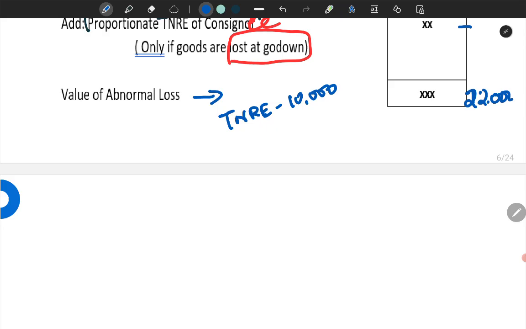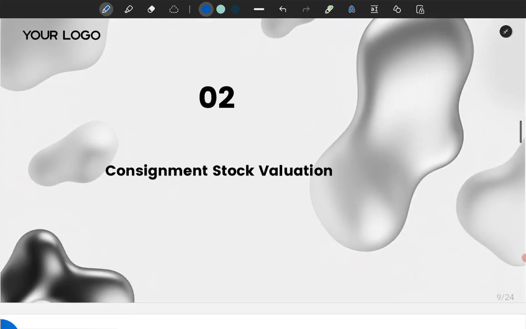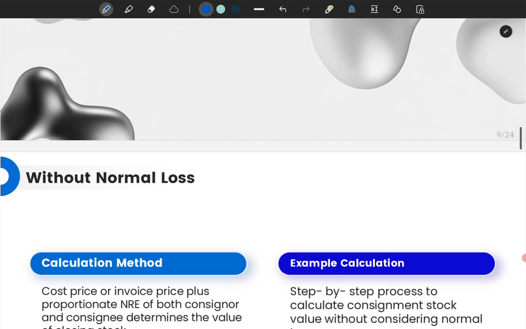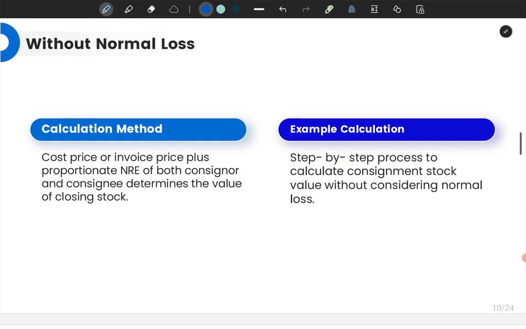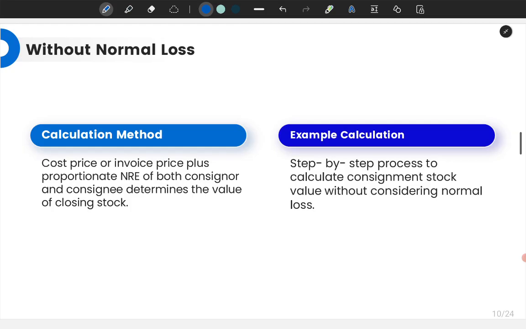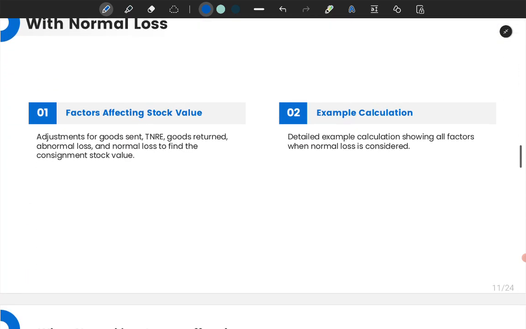Okay, now next, consignment stock valuation. Here also we take the cost price or invoice price, then we take proportionate non-recurring expenses, and then we determine the value of the closing stock. Okay, now let's see how to do it. First, what we need to remember is that the universal method of valuation of closing stock is the lower of